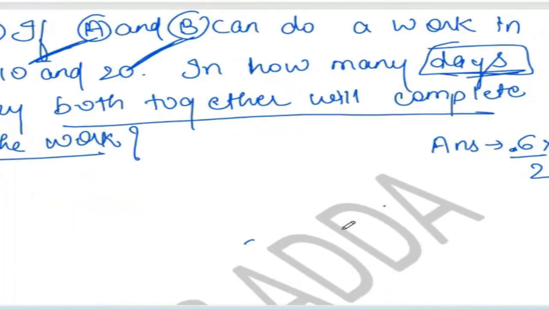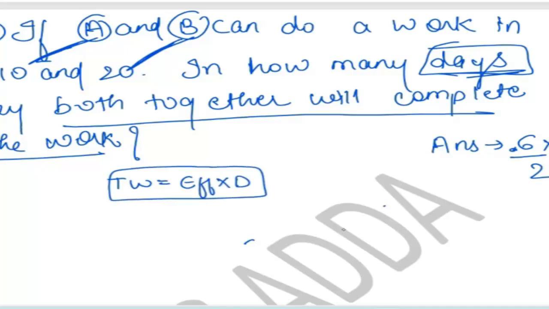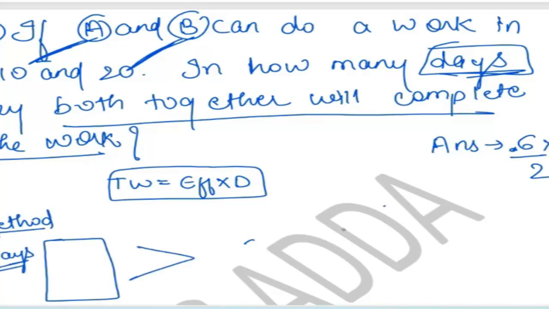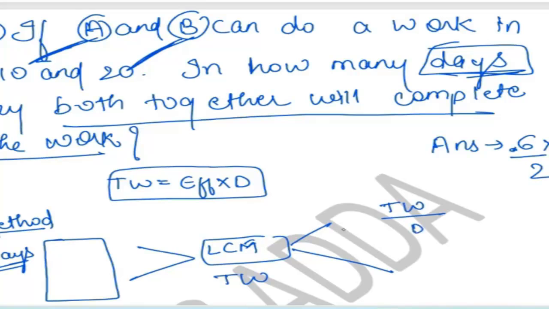See, let me explain the method again. You know the formula. Total work is equal to efficiency into days. Correct? Now, what is the method of solving time and work? You have to mention the data given, that is, the days. Then you have to take the LCM. LCM will be considered as your total work. Then you have to separately take the efficiency. Total work by days is equal to efficiency of a person.